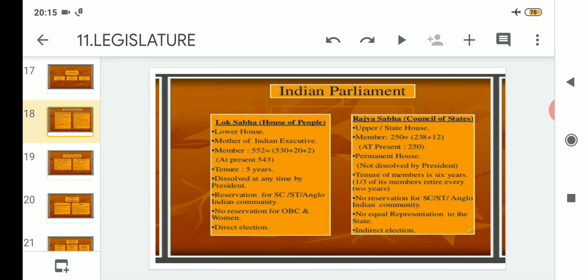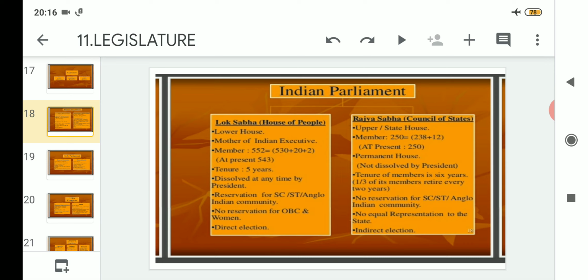This is the permanent house. That means this house cannot be dissolved. As in the Lok Sabha, we have seen that the house can be dissolved at any time by the president. I have told you the reason why it can be dissolved: 272 is the majority, and if that number becomes less than 272, at that time the house can be dissolved by the president. But in the case of Rajya Sabha, it is known as the permanent house. That means they are elected for a tenure of 6 years, and this cannot be dissolved.